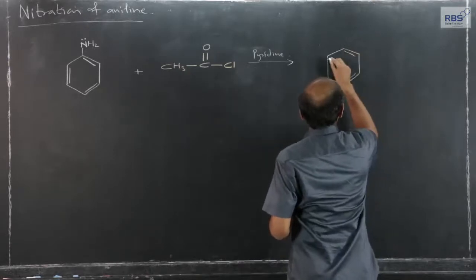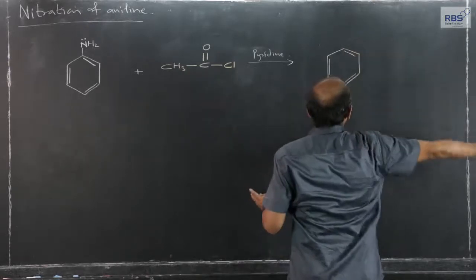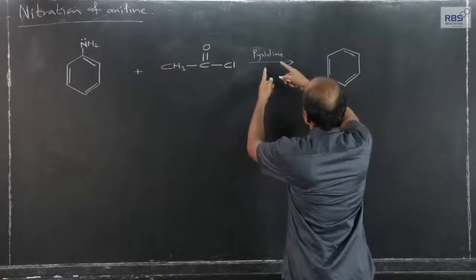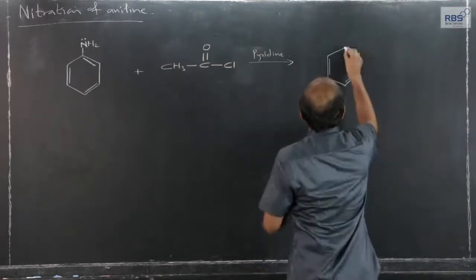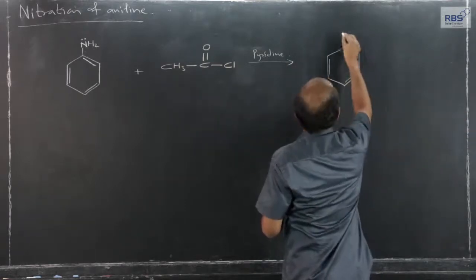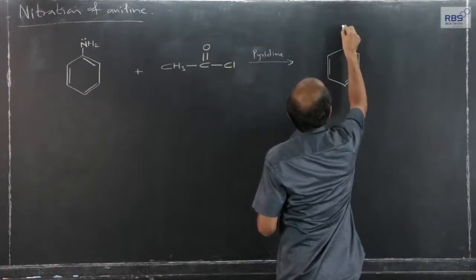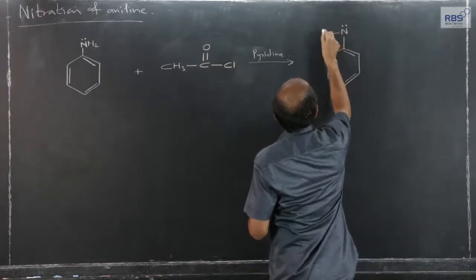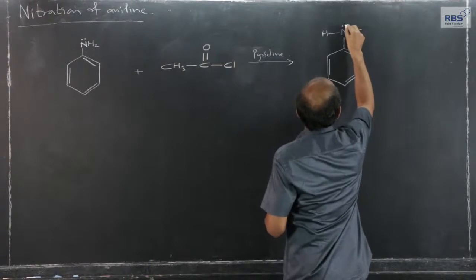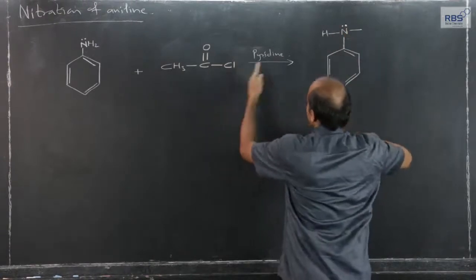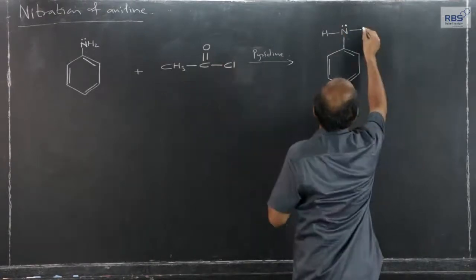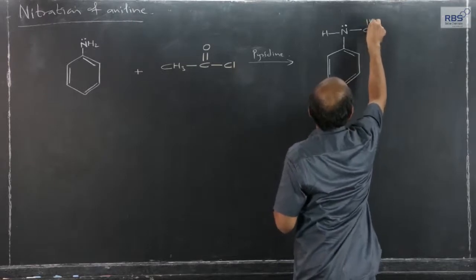The use of pyridine is to shift the equilibrium towards right, because pyridine reacts with byproduct HCl, that also we have covered. And action of acetyl chloride in presence of pyridine, what we get is this.